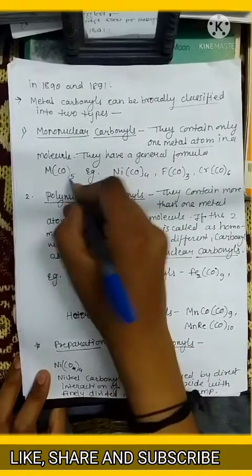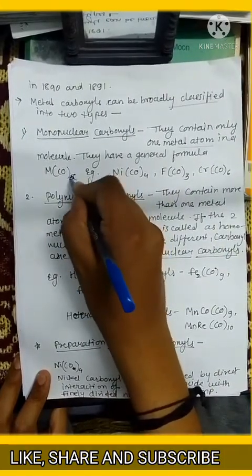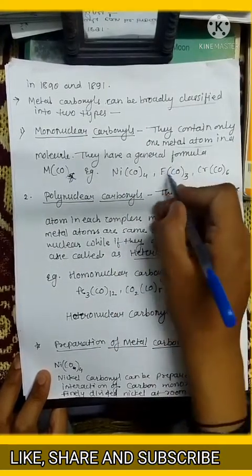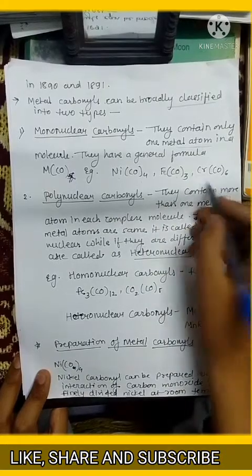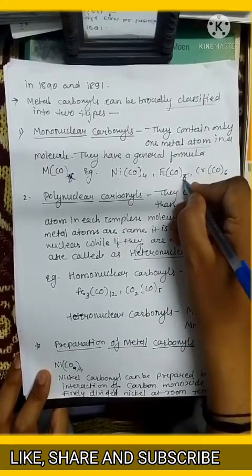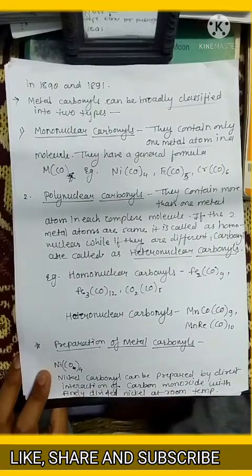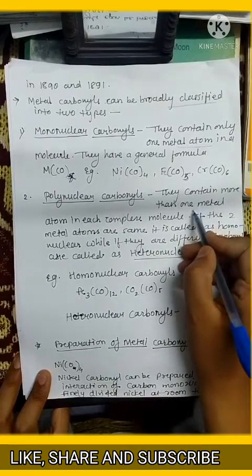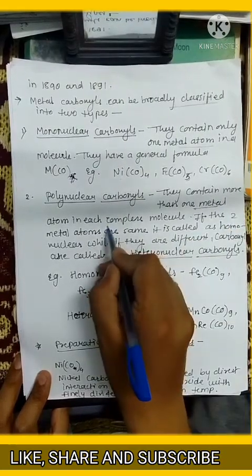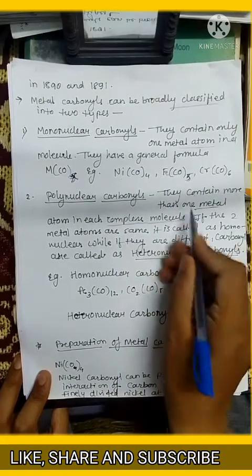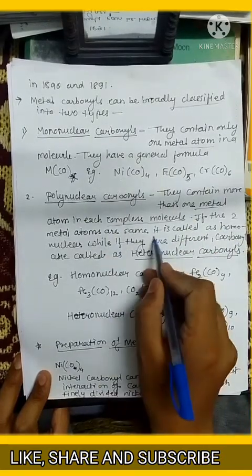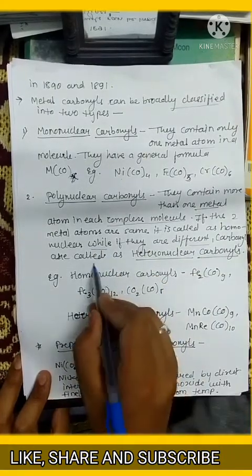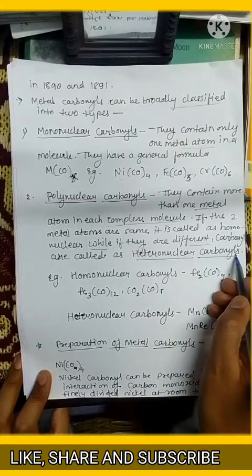They have the general formula M(CO)x. Examples are Ni(CO)4, Fe(CO)5, Cr(CO)6, etc. The second type is polynuclear carbonyls. They contain more than one metal atom in each complex molecule. It is important: if the two metal atoms are the same, then it is known as homonuclear. If they are different, then the carbonyls are called heteronuclear carbonyls.